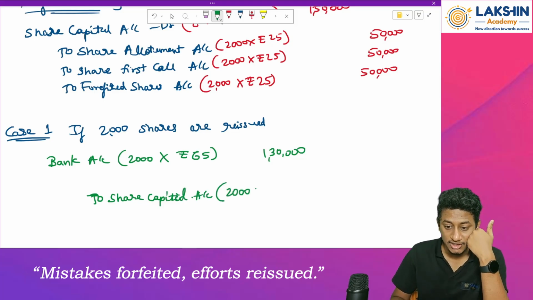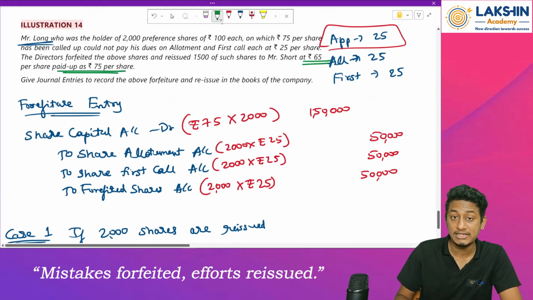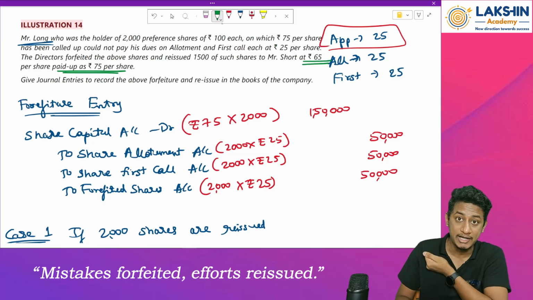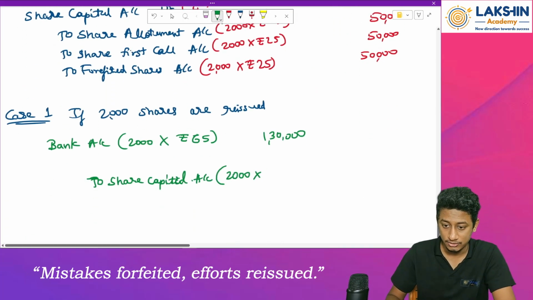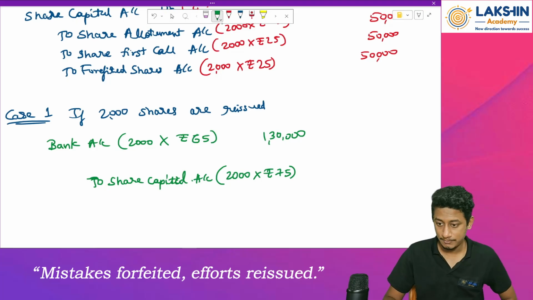For 2000 shares, paid up as rupees 75 per share. I am assuming these are paid up for 75, but how much money am I collecting? Rupees 65, right? So rupees 75 will be added to the capital. 2000 shares into 75, that is rupees 1,50,000.